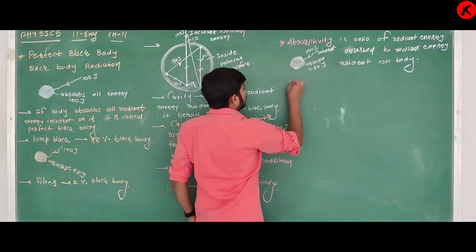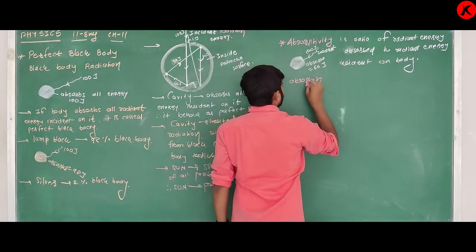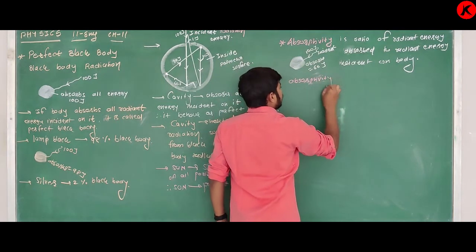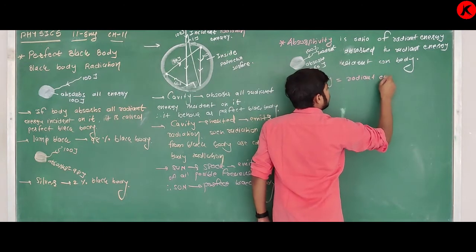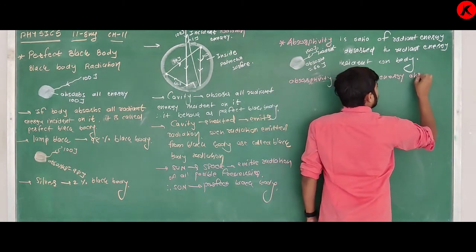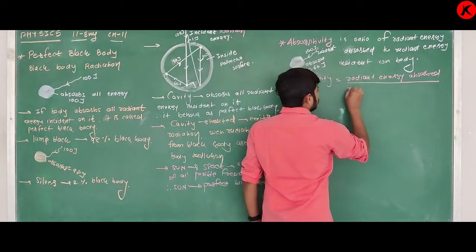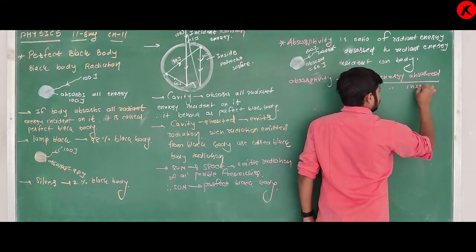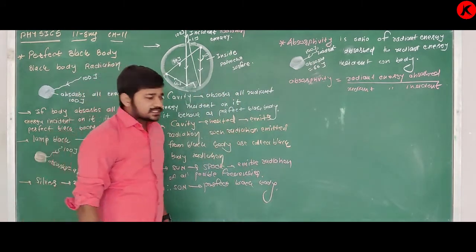So absorptivity I can write like this: absorptivity is equal to radiant energy absorbed upon radiant energy incident.